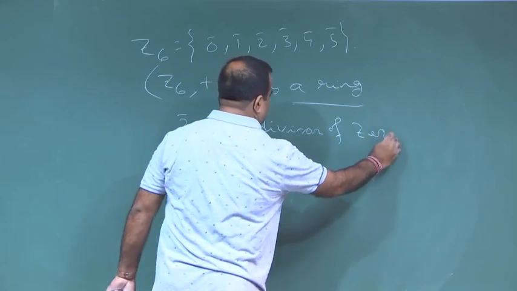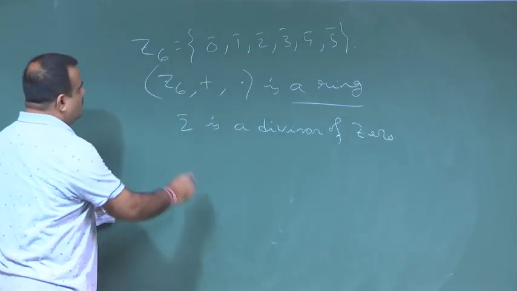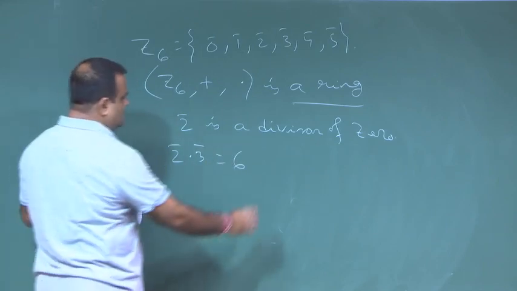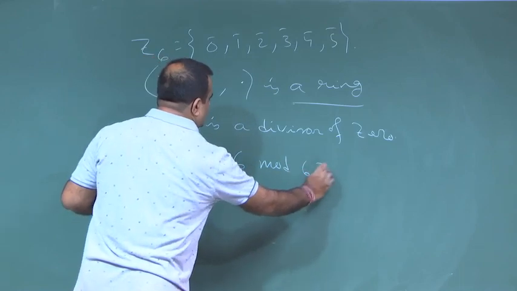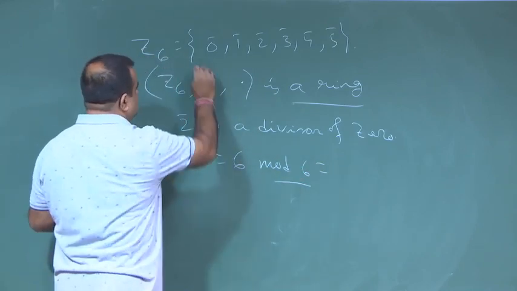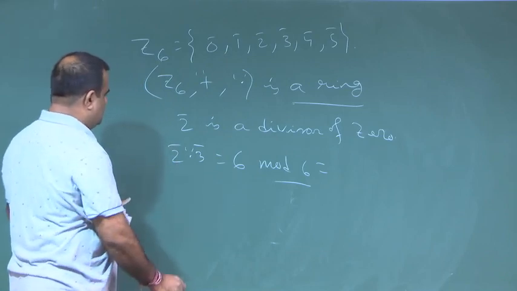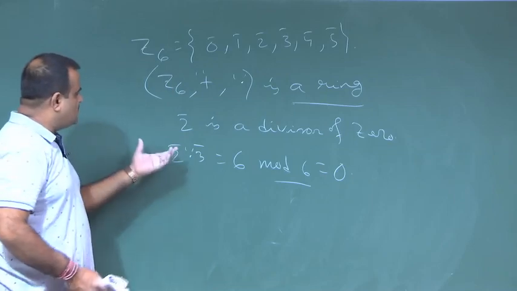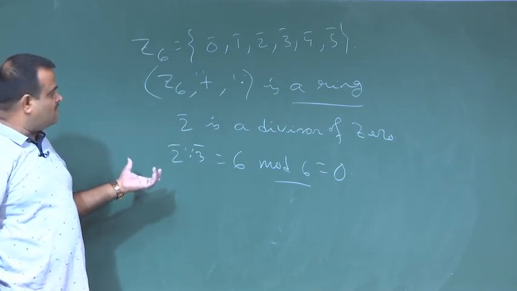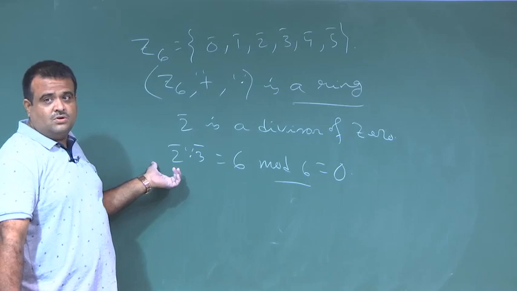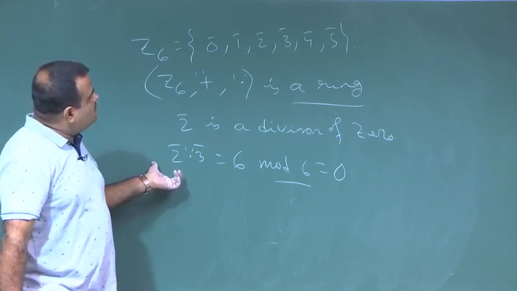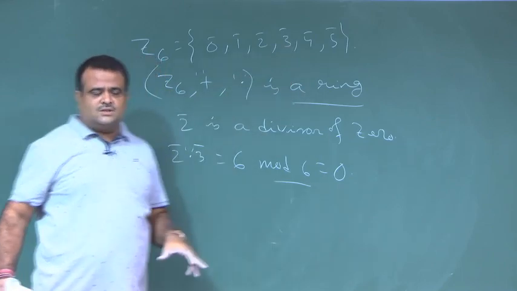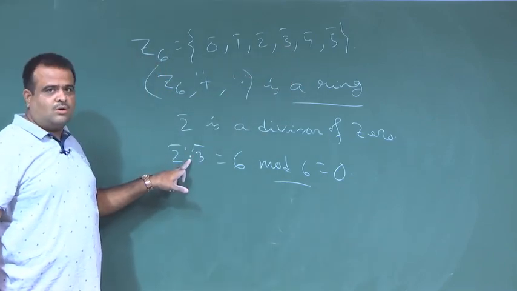Divisor of 0, because for 2 we can just multiply 2 with 3, it is basically 6 mod 6. This is the operation, this is the star operation. So, it is basically 0. Okay. So, 2 is a divisor of 0, even 3 is a divisor of 0, 4 is a divisor of 0, because 4 into 3 is 12, 12 is basically 0 under this dot operation.